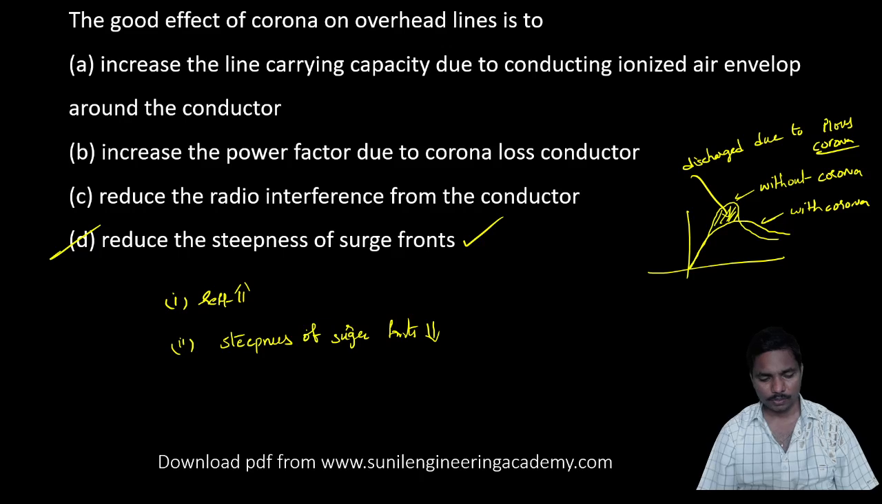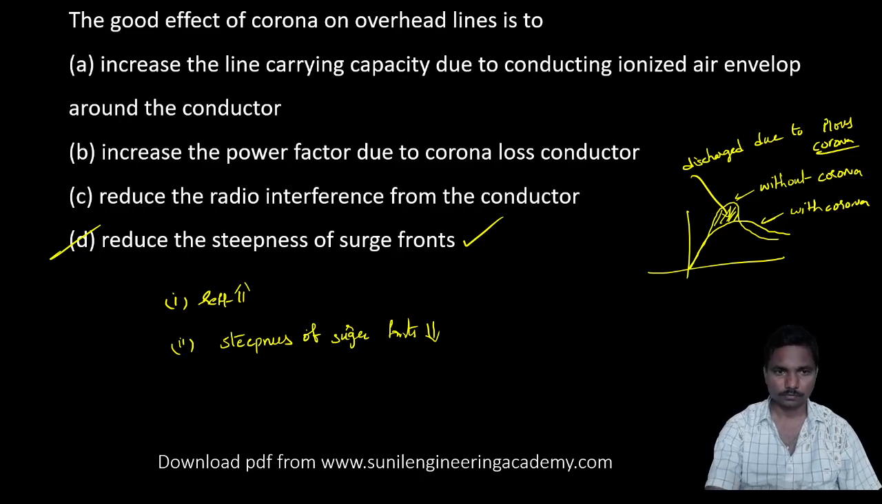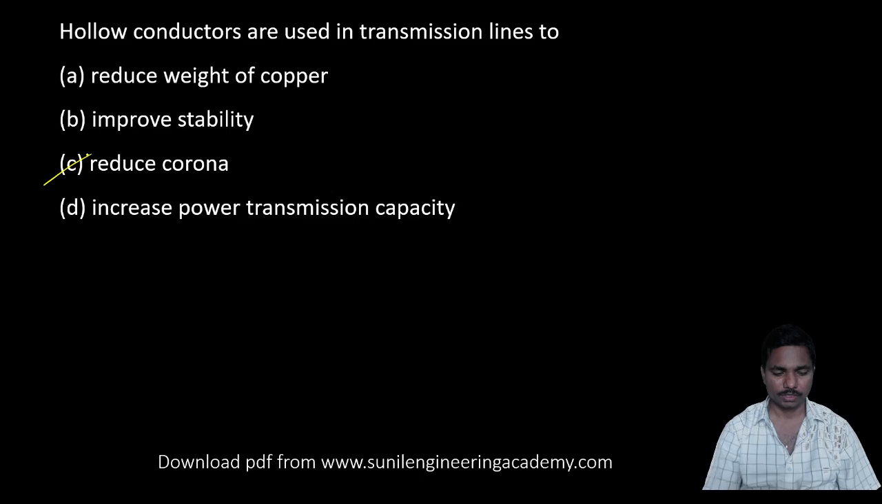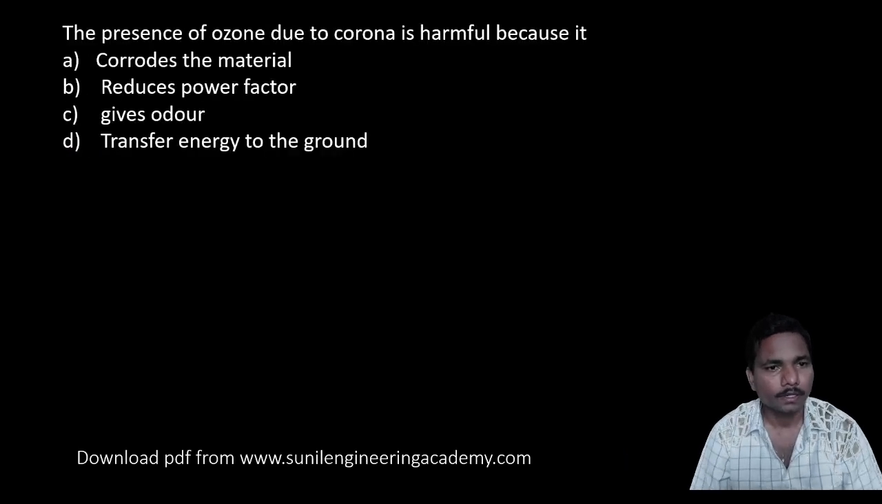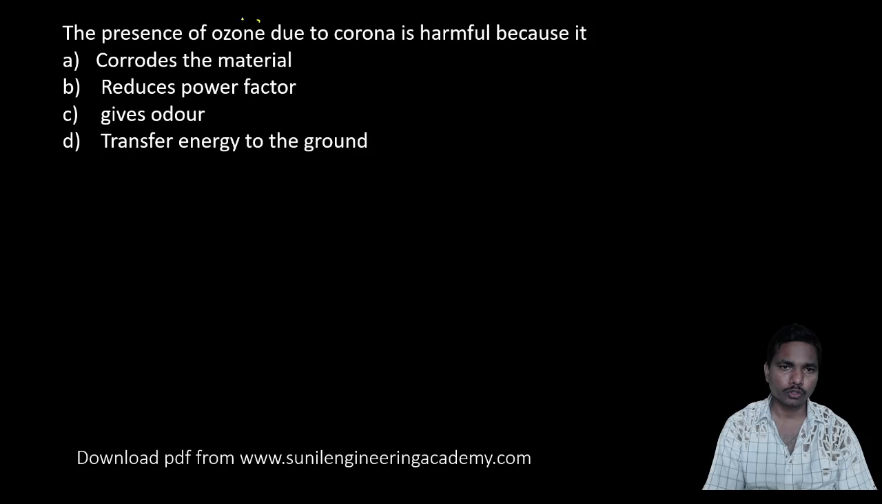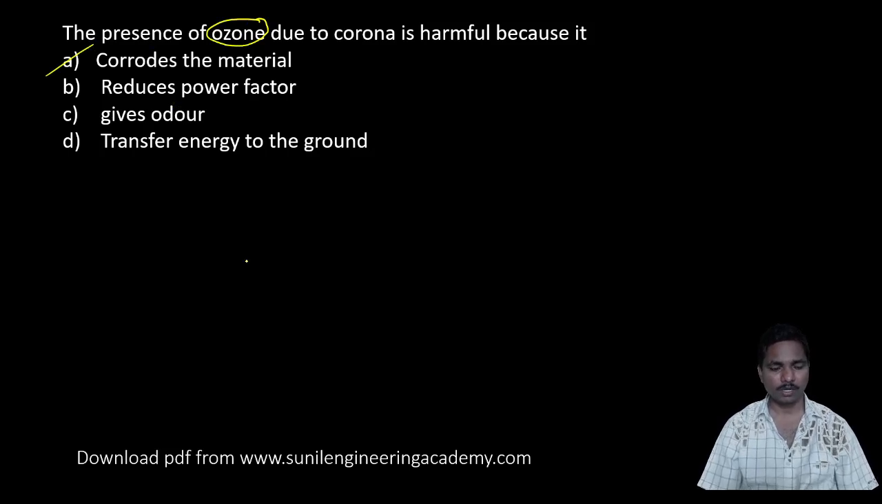Coming to the next question. Hollow conductors are used in transmission lines to reduce the corona. Already we have discussed this. The presence of ozone due to corona is harmful because of its dash. Due to ozone, there will be oxidization. Oxidization in the sense that the material may get corroded.